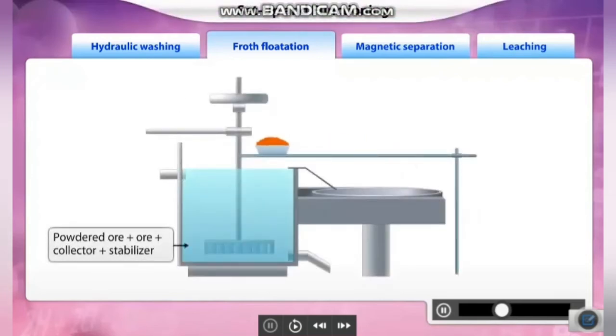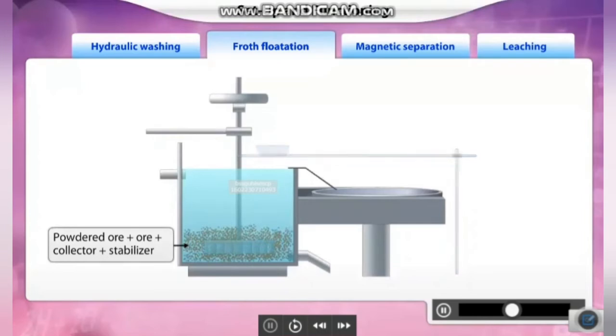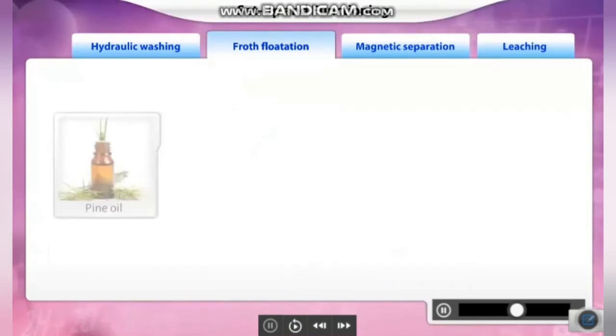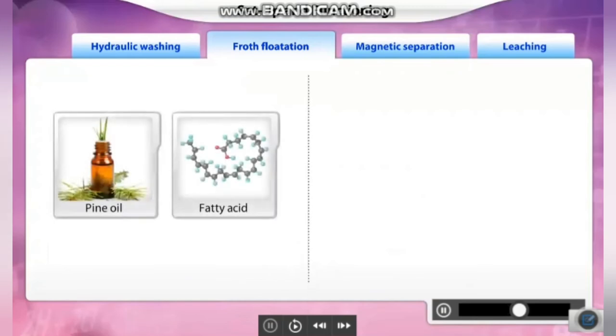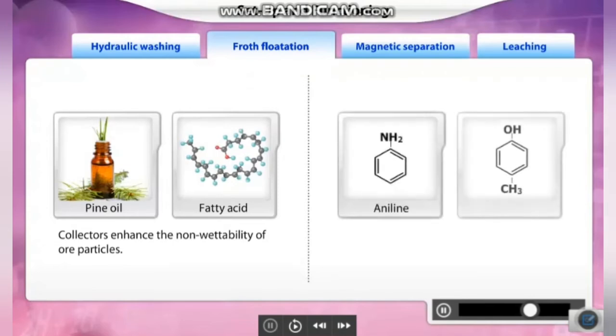A mixture of powdered ore and water is added in a flotation tank. A collector and froth stabilizer is then added to this ore-water suspension. Collectors such as pine oil or fatty acids are added to enhance the non-wettability of ore particles by water. Froth stabilizers such as aniline or cresols are added to stabilize the froth formed in the process.